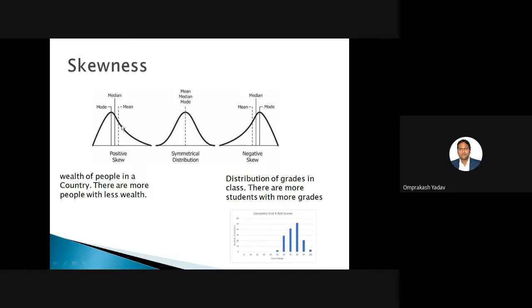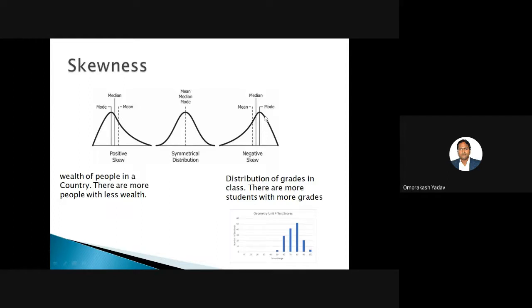Now, if this kind of distribution is there, towards the higher values we are having very few points. For example, if we consider the wealth of people in a country, there are more people with less wealth. Most of the people are distributed over here, and in the wealthier class, only a few people are there. So this is what is skewed on the positive side.